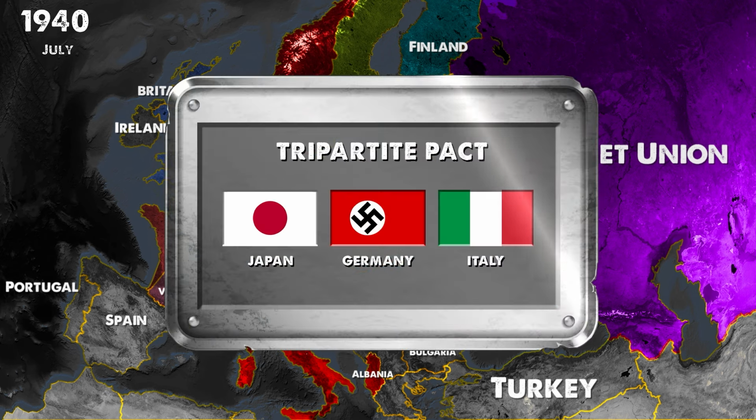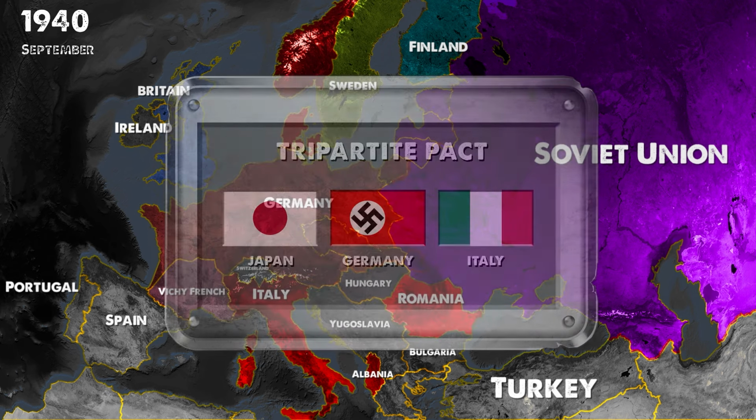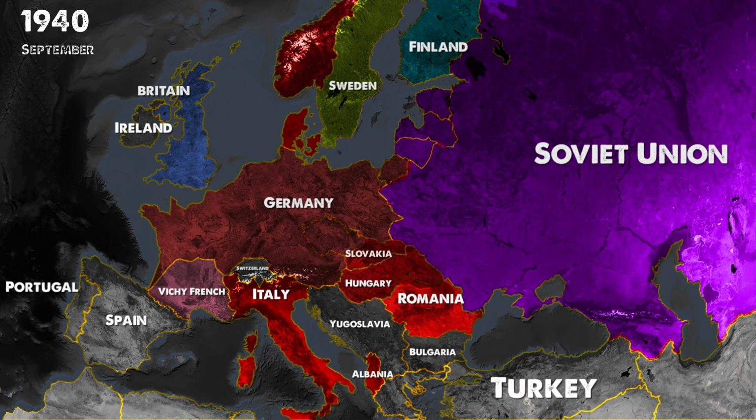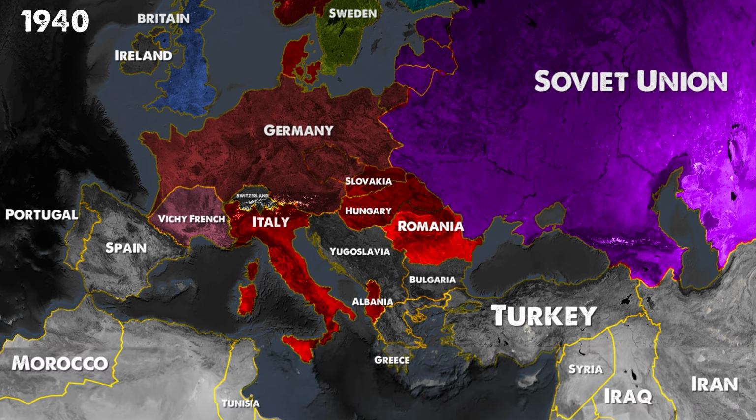In September 1940, Japan joined the war on the side of Italy and Germany. Later, Hungary, Slovakia, and Romania joined the Axis powers. Slovakia emerged as a puppet state established by Germany in 1939 after the dissolution of Czechoslovakia. During the attack on the Soviet Union in 1941, Slovak soldiers fought on the Eastern Front.